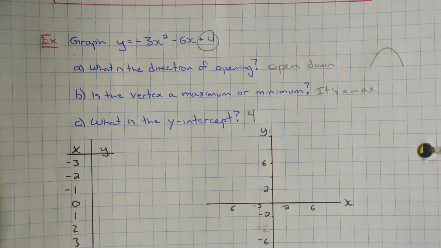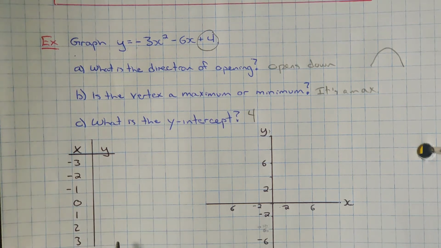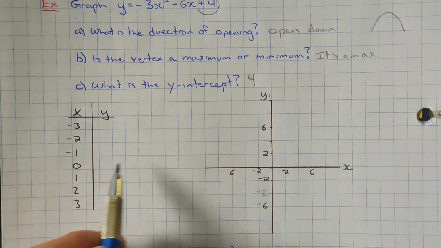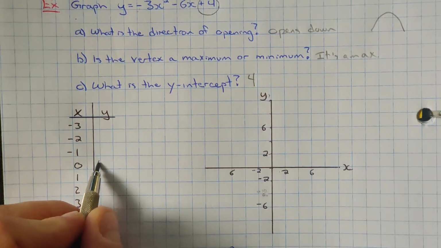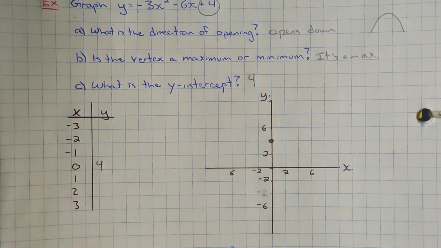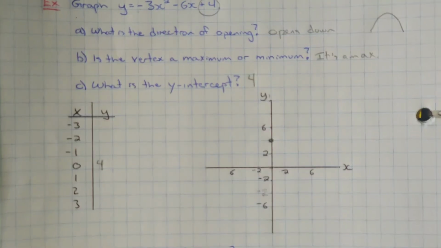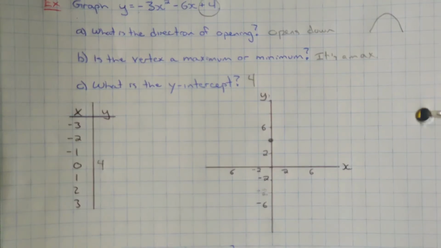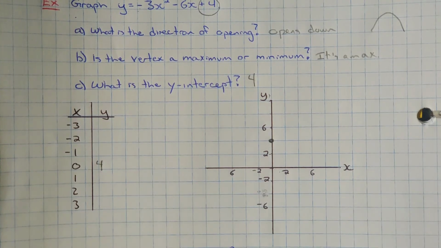And then if we want to graph it, we just use our table of values and we plot it. And so we actually know that 0 is 4 because that's where the y-intercept is. So we know there's a point here at 4. And that's right from the equation. Now from here, we've got to figure out the rest of the points. So we would sub in our x values each time, remember.